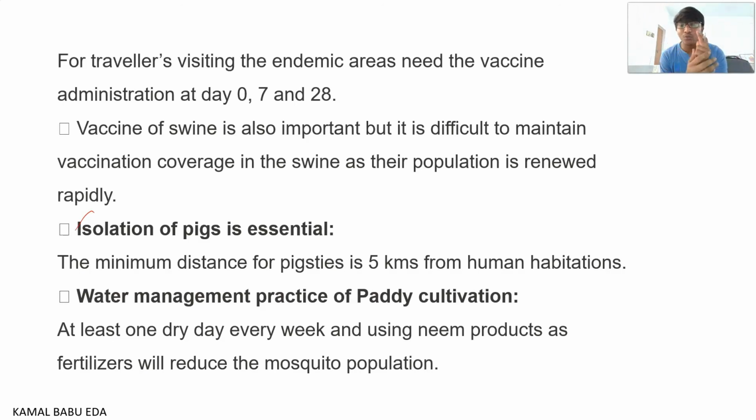Next is water management practice of paddy cultivation. At least 1 dry day should be kept every week, so that when the water from the rice field is removed, the breeding of mosquitoes stops and we can control the disease. You also have to use certain fertilizers to control the mosquito population. And you have to maintain distance between the pigs and human habitations. Pigs should be kept around 5 kilometers away from human habitation.